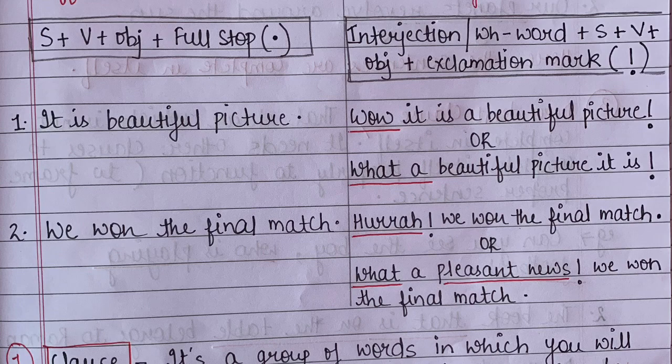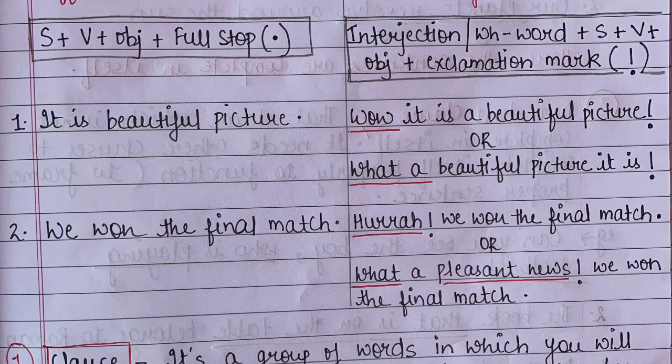Okay, let's see another example. Second one: we won the final match. So how can we change this? Hurrah! We won the final match. Here I have used an interjection. Or I can say, what a pleasant news! We won the final match, right? Both the ways we can use to transform our sentence.